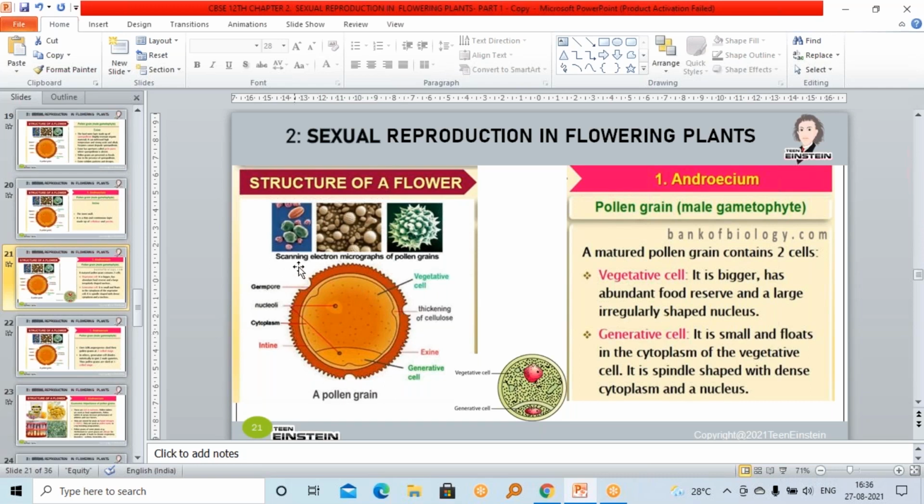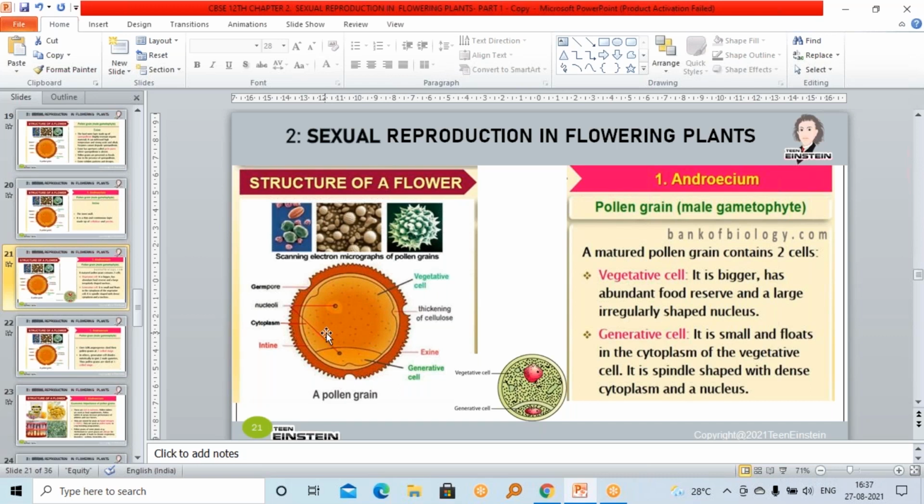And after maturation, a matured pollen grain will have two cells. Which are the two cells? One is the vegetative cell, and the second one is the generative cell. Inside the cytoplasm, it is divided into a vegetative cell and a generative cell. In the picture here you can make it out easily.